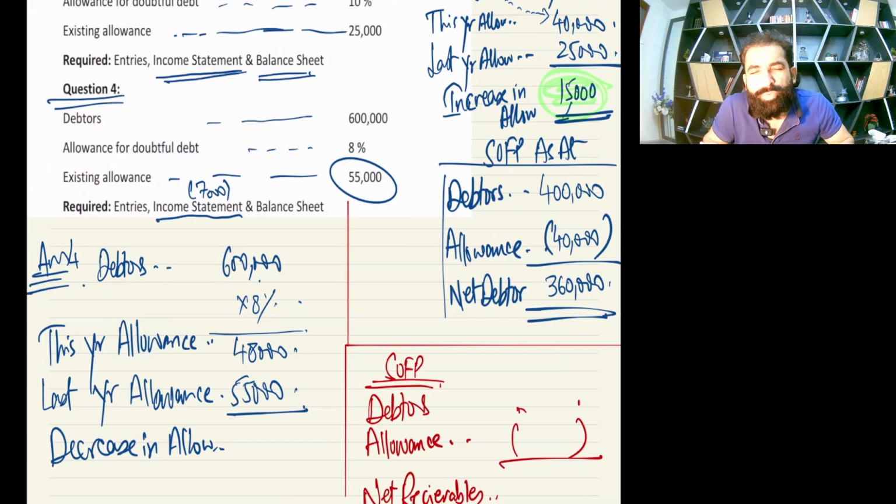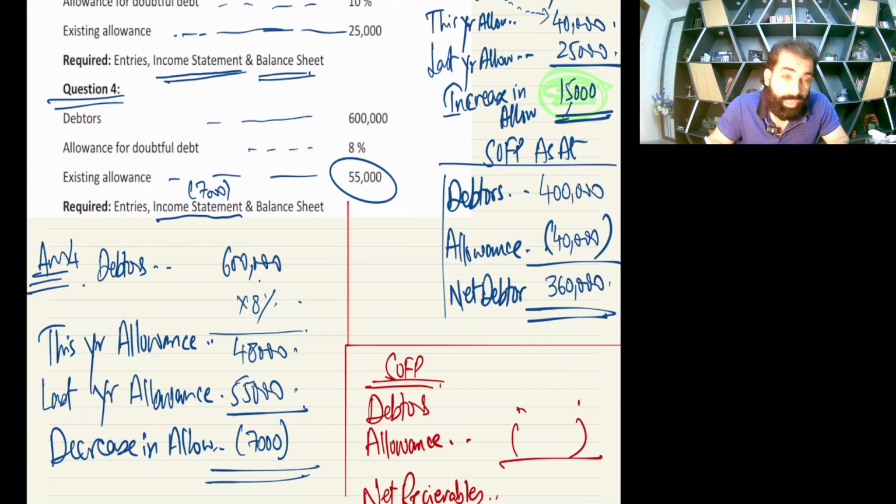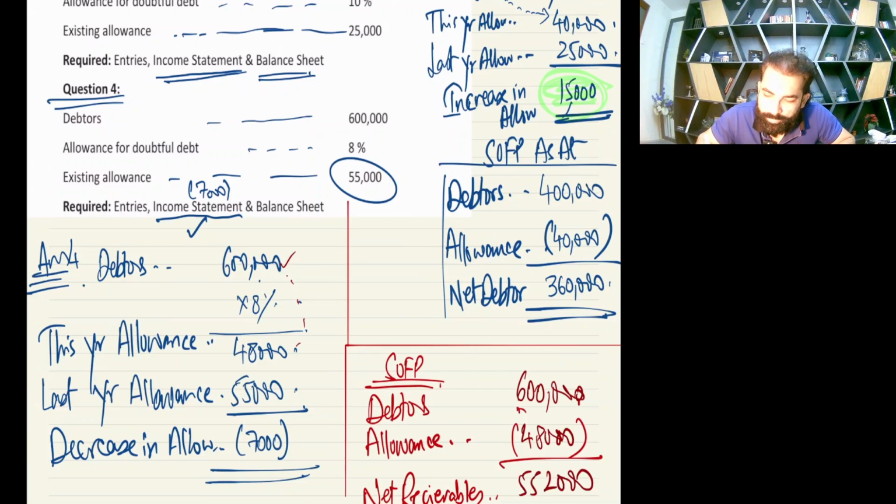This year we need only 48. So from 55 to 48, this is a decrease in allowance of 7,000, my respected students. So this 7,000 is your income. And what will you do in the SOFP? SOFP is always as at, so the closing number 600,000 was your year-end debtors, and 600,000 into 8%, 48,000 was your year-end allowance. So 552.